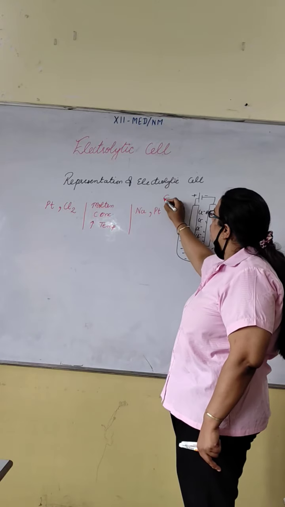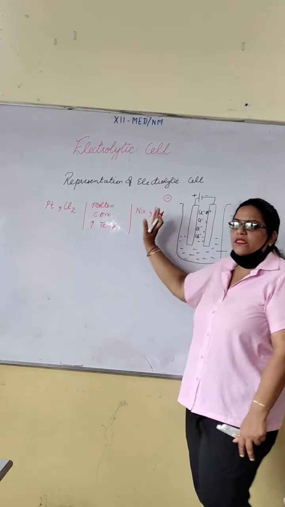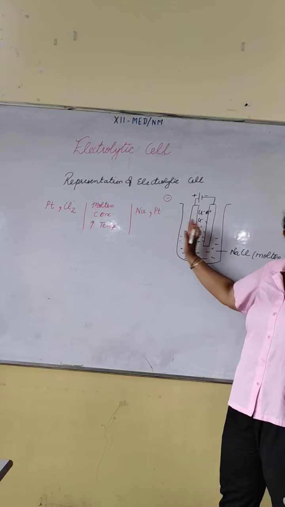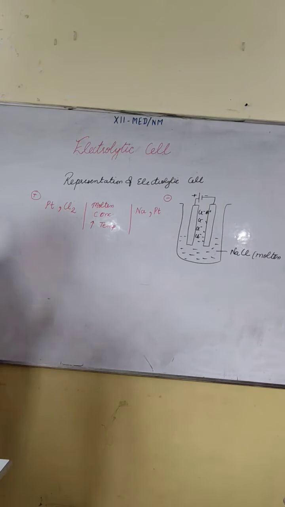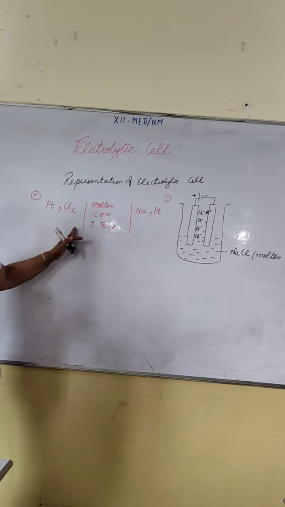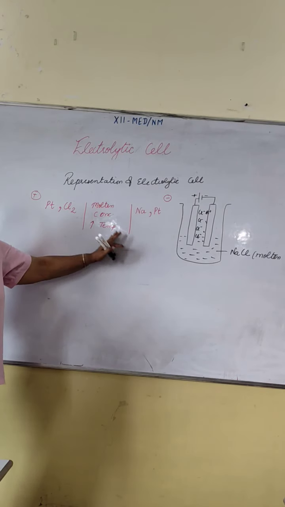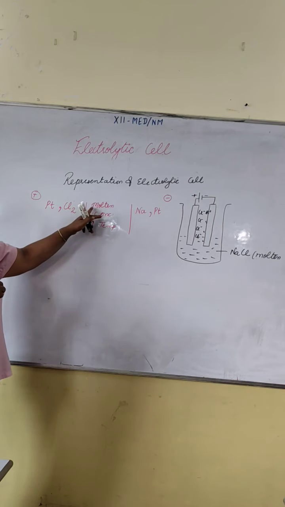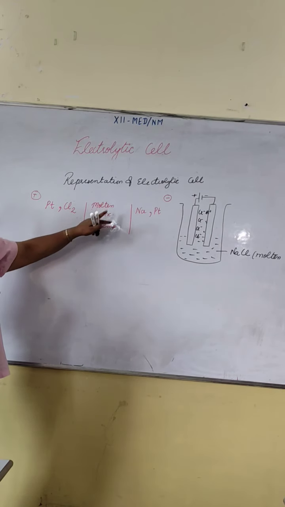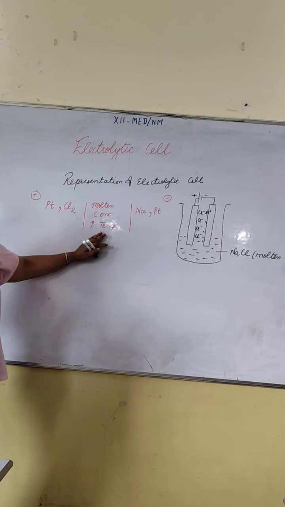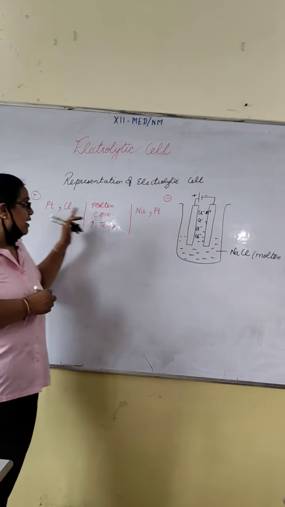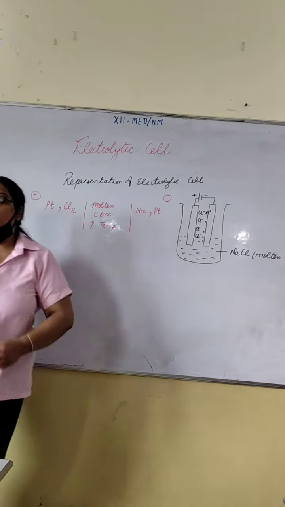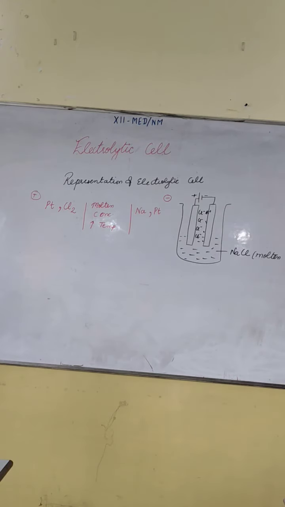Sometimes here negative sign is also representing, which means this is the negative side of the cell and this is the positive. So remember, in between, by putting two single lines, write the state, either aqueous or molten, concentration, write the temperature condition, here anode, after its anode product with comma, cathode, comma with cathode product. This is the cell representation. Okay.